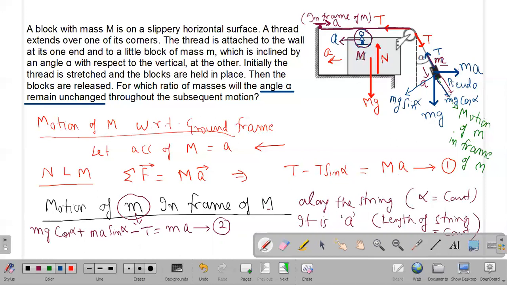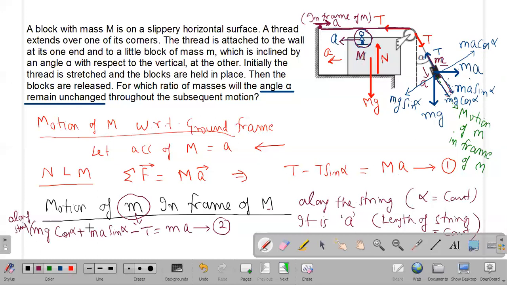Similarly, this pseudo force will have a component in the direction of the string, and if I resolve it, I get ma sine of alpha along the string, and in the direction perpendicular to the string, it will be ma cos of alpha. Since small m does not move in the direction perpendicular to the string, it is moving along the string, it has no acceleration perpendicular to the string. So this first equation is written in a direction which is along the string.